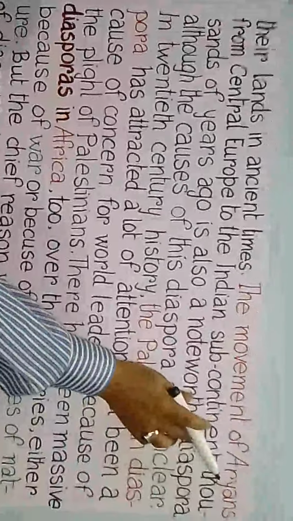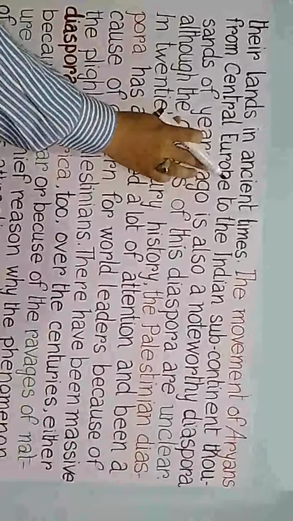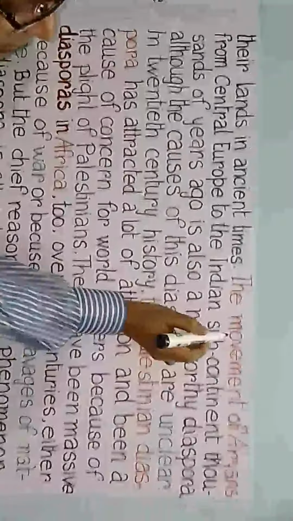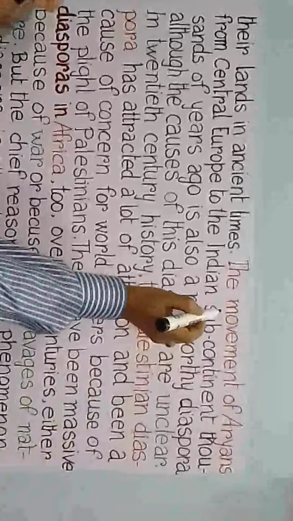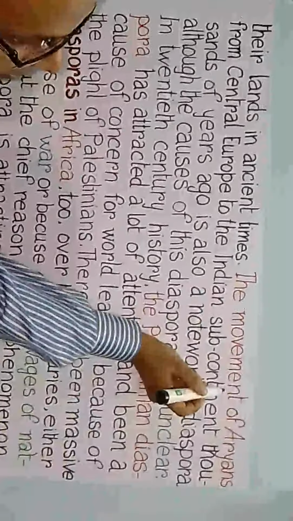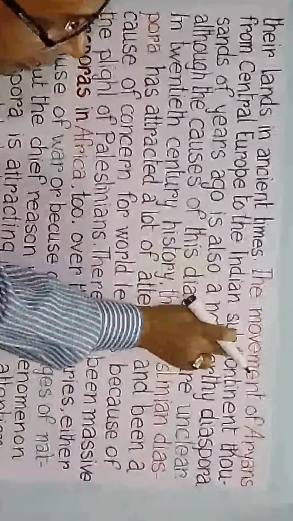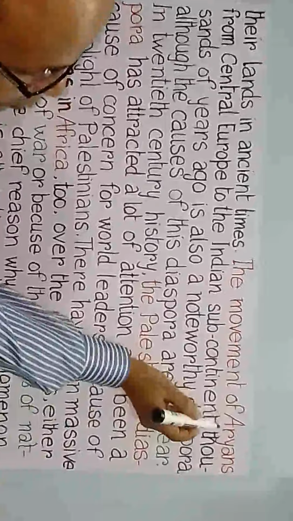Let's match this part with our text. The movement of Aryans from Central Europe. So Central Europe is given there. Here moved has been used as a verb, but in the text movement has been used as a noun. So movement of whom? Aryans. So Aryans, this word is the subject.